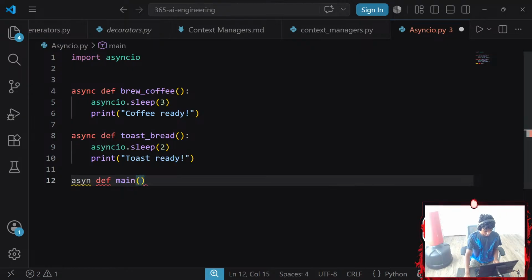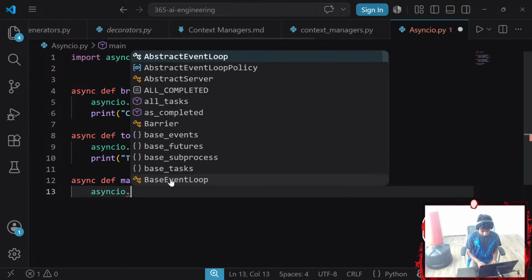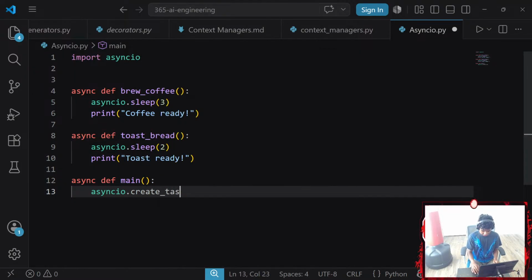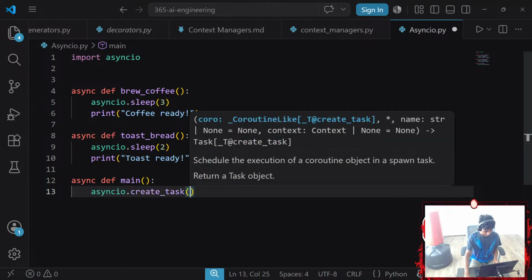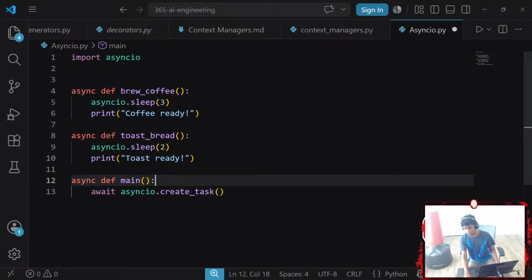I think I spelled this wrong. There we go. Now this is where the new topic starts. Use asyncio.create_task. create_task is a method, and yeah, I know I gotta add an await here since I'm working with an asyncio function, for both, then await both tasks. Total time should be 3 seconds and not 5 seconds.